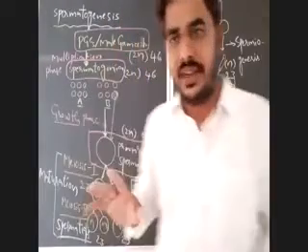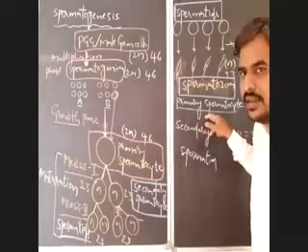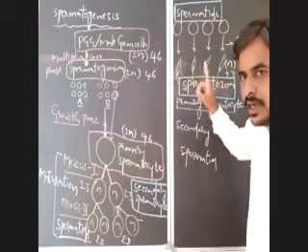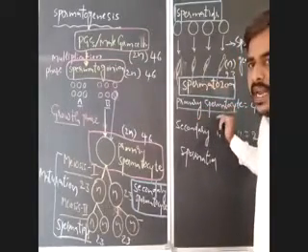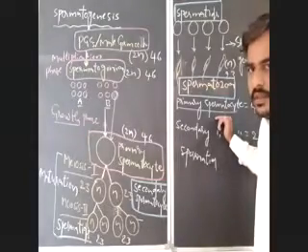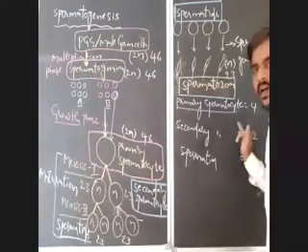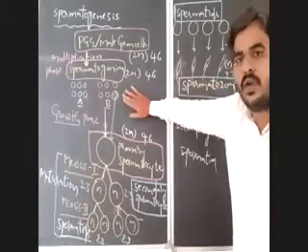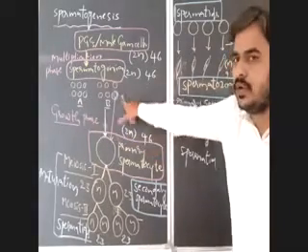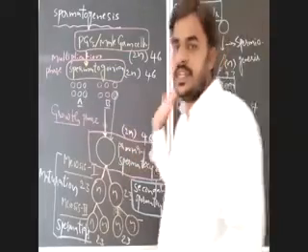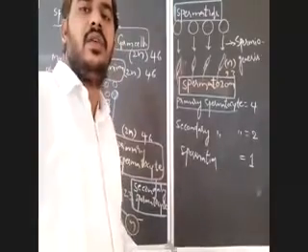So the number of spermatogonia is equal to the number of primary spermatocytes. A single spermatogonium also produces 4 spermatozoa, because this spermatogonium only modified into a primary spermatocyte, that you have to remember here.